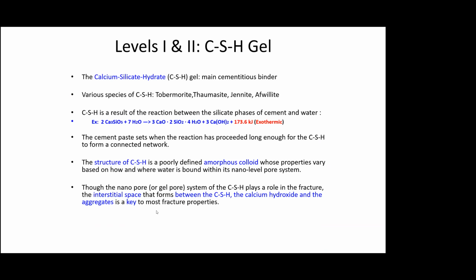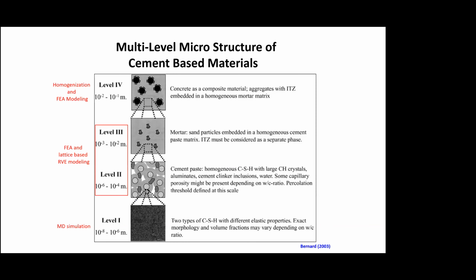So it is the CSH gel properties finally, which is at the lowest level, right, which dictates how the entire composite, this complex composite called concrete, behaves, because the CSH gel is the binder finally of everything.